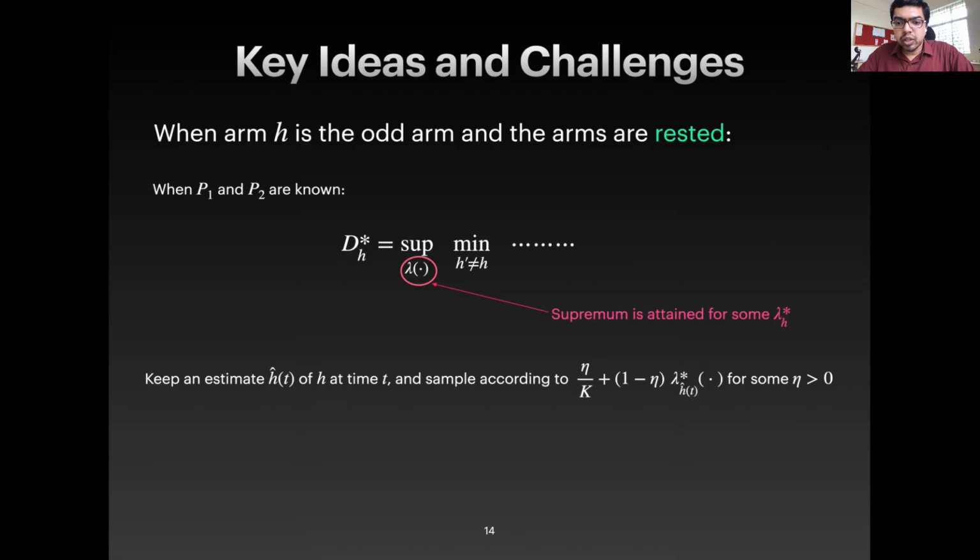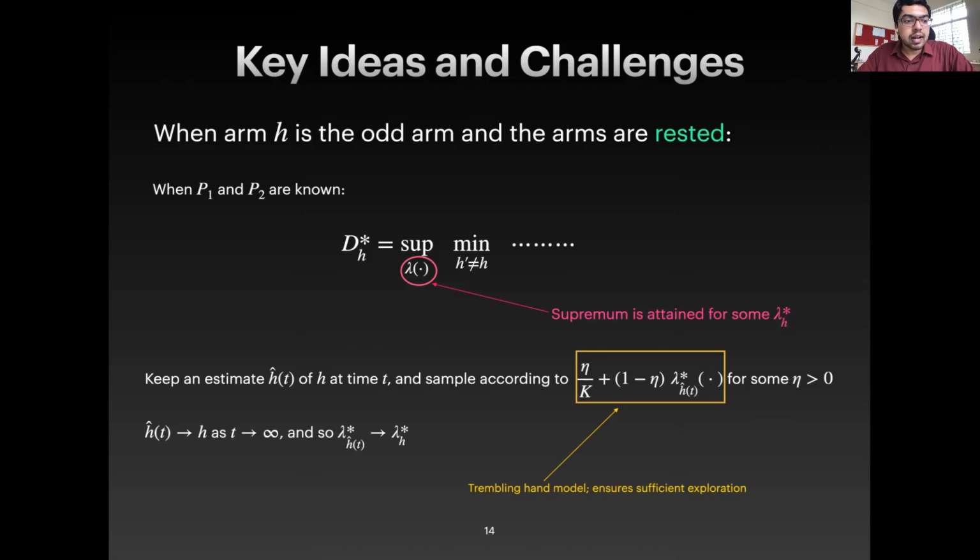And in fact, the way we do this is we mix lambda H star distribution with a uniform distribution. This is what is called the notion of trembling hand, and it is typically observed in practice. For example, in visual neuroscience experiments, the decision maker or the participant in the experiment typically samples according to a distribution which follows the trembling hand model shown here. So eta is a fictitious parameter that is introduced into the system.